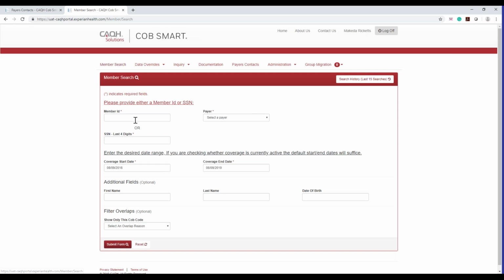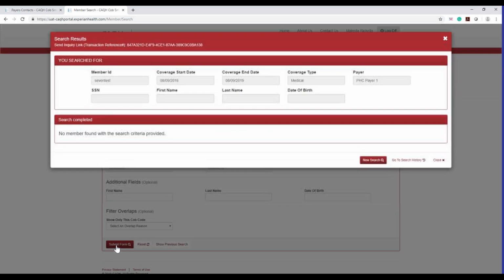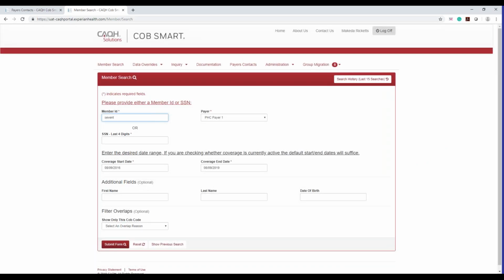Once you have member search permissions, you can put in your member ID, the member ID that you have. You will again see your payer populated. Then you're going to go ahead and click submit. Sorry, put this in backwards.